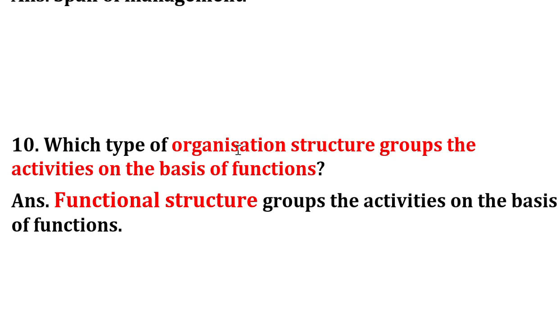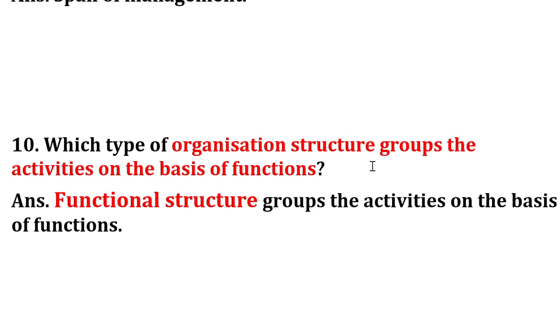Which type of organization structure groups the activities on the basis of functions? A functional structure groups the activities that happen in the organization on the basis of functions. We know that there are different types of organizational structures.